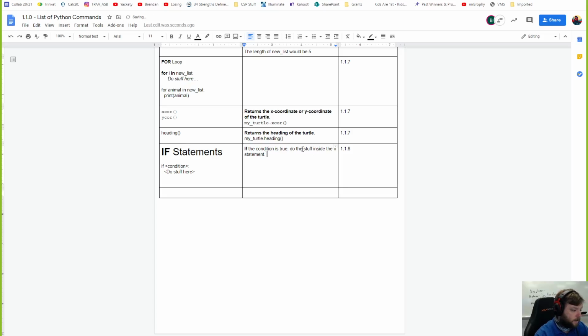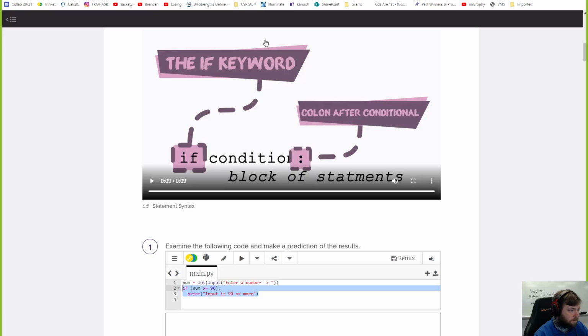Do the indented stuff. So you got to make sure you indent like you did with while loops. If it is not true, it will skip the stuff inside. If only checks once. Okay, that's what I would say.